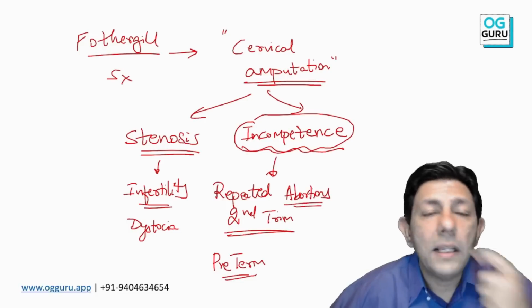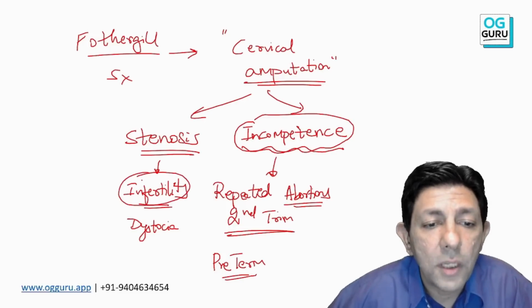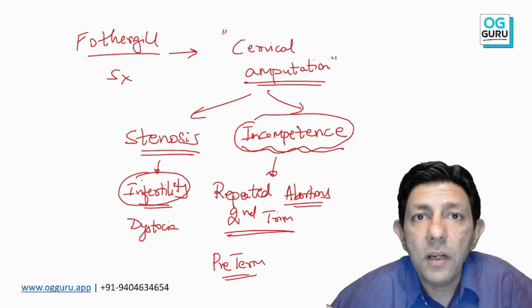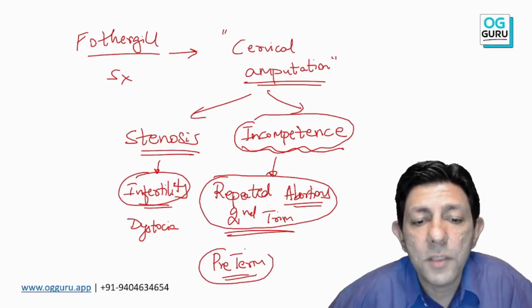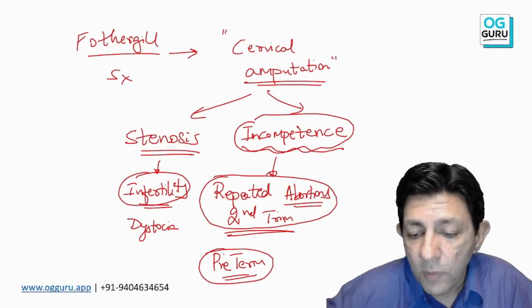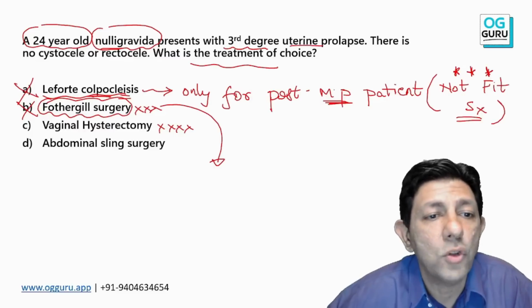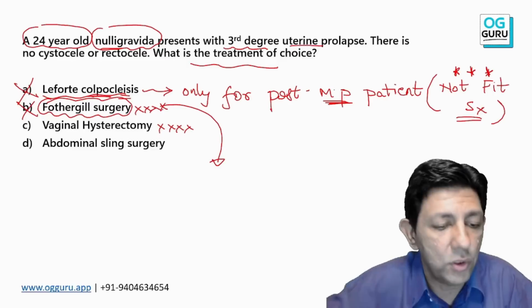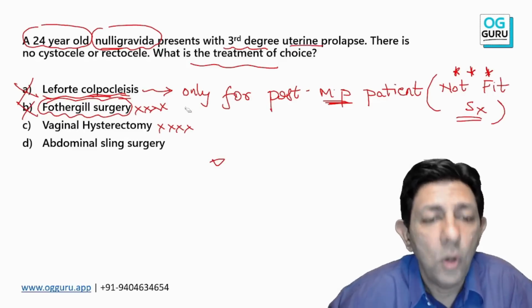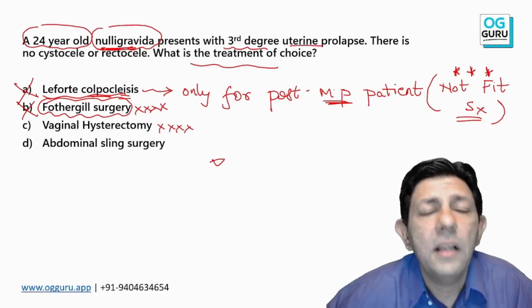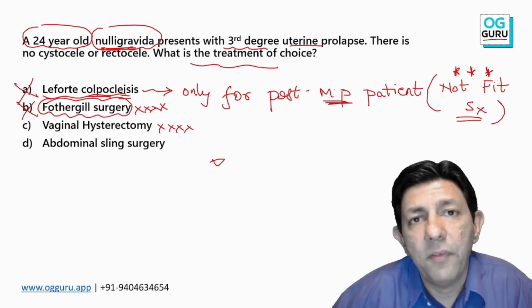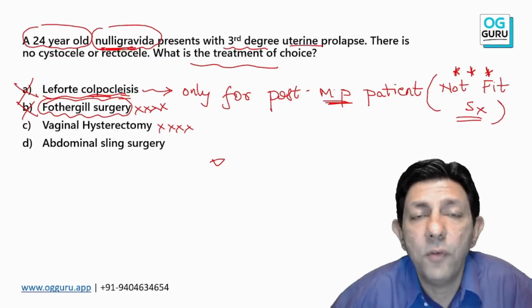So either the patient is not able to conceive, infertility, or if she conceives, she can land up with repeated second trimester abortions, preterm labor, all these complications. So because of so many complications, Fothergill operation is almost never done nowadays in a nulliparous patient. Nulliparous means she wants babies in the future, she has not yet had